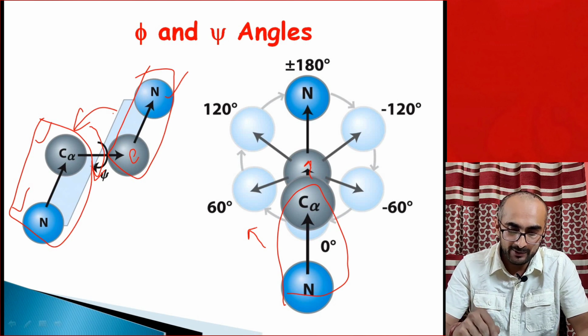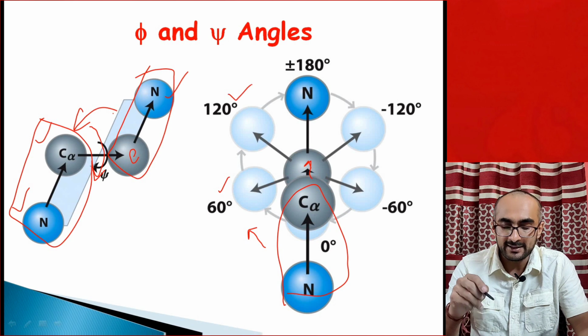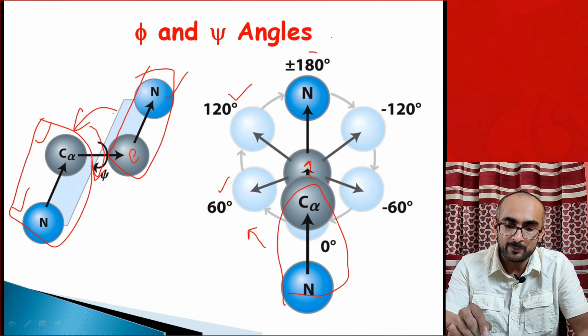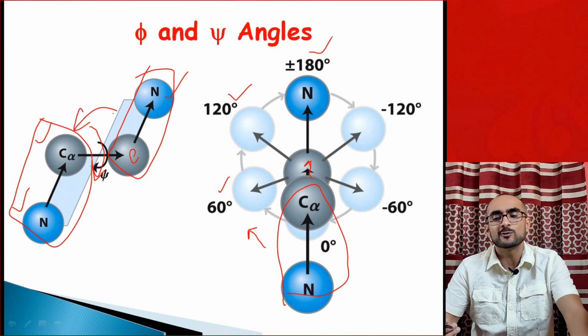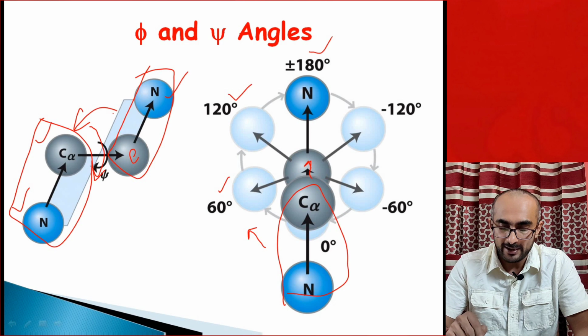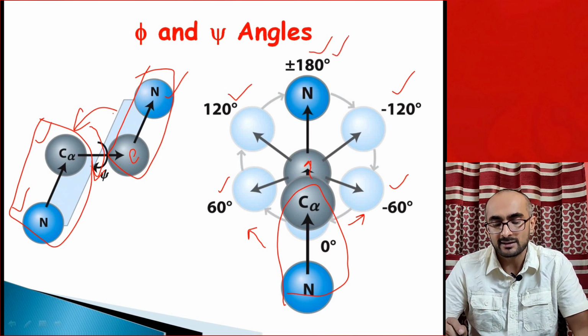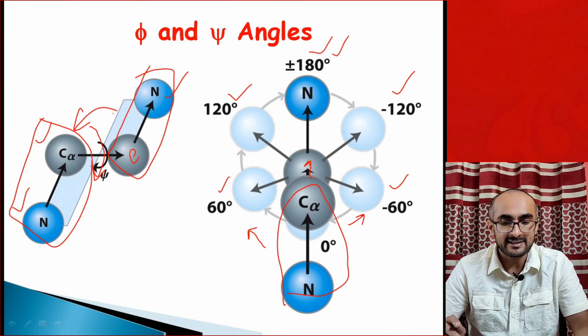So for example, it can be plus 60 degrees or plus 120 degrees, and eventually when it's totally extended, it will be plus 180 degrees, and that's also equal to minus 180 degrees. Similarly, if you rotate this angle in an anti-clockwise direction, it's minus 60 degrees, minus 120 degrees, and minus 180 degrees. So that's how plus and minus signs are given to phi and psi angles.